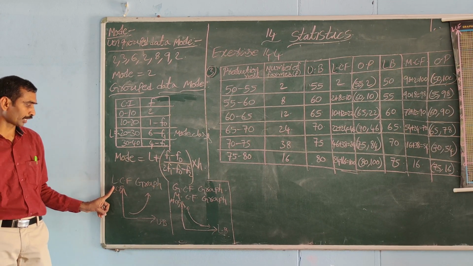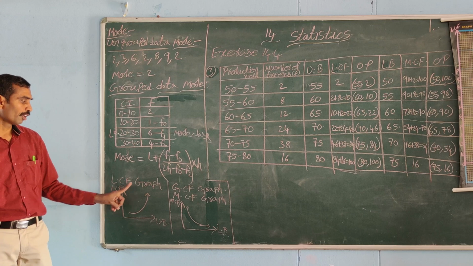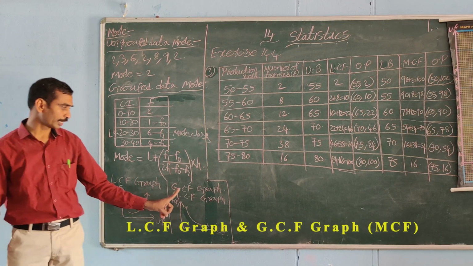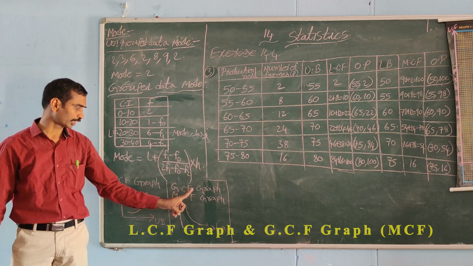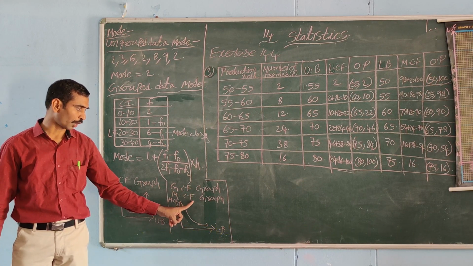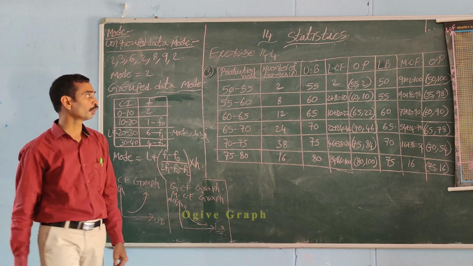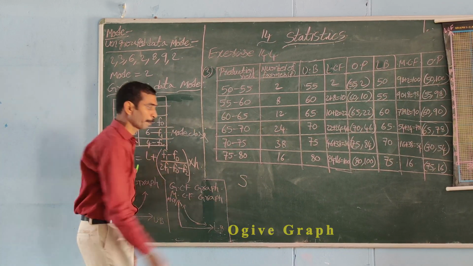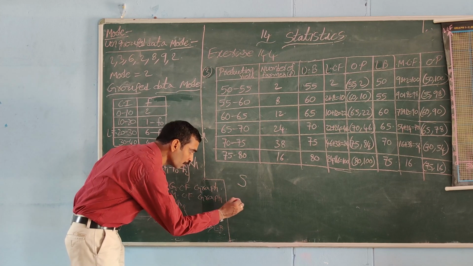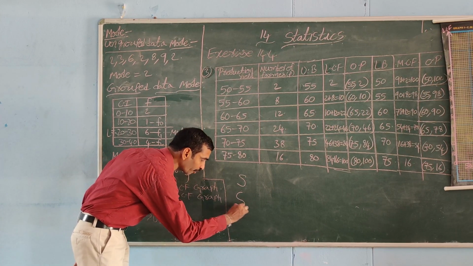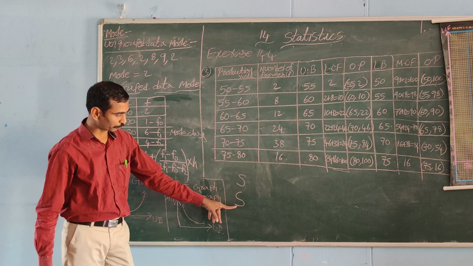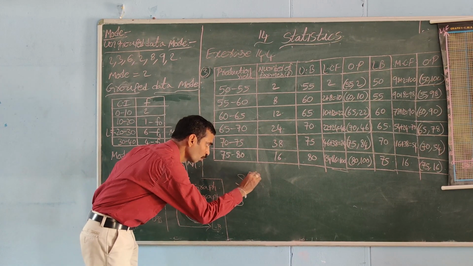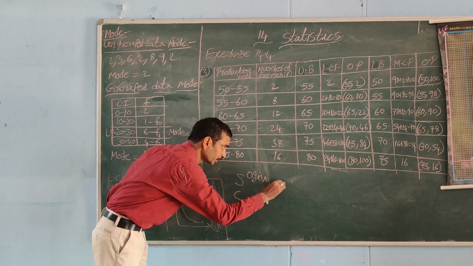Next, very important, fourth exercise, graphs are very important. These are called the LCF graph and GCF graph. GCF graph's other name is MCF graph. These are called Ogive graphs. What is the meaning of Ogive? It is like an S shape. This is the combination of concave and convex curves. It is like an S shape. These are called Ogive curves.